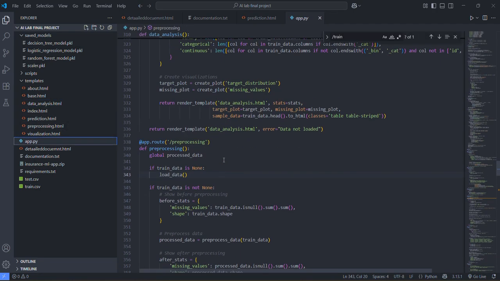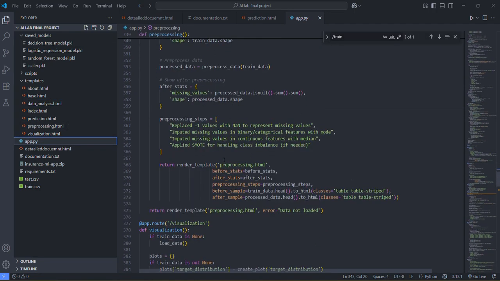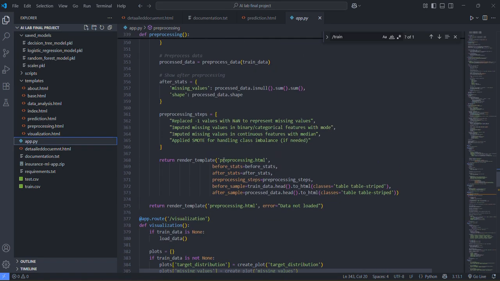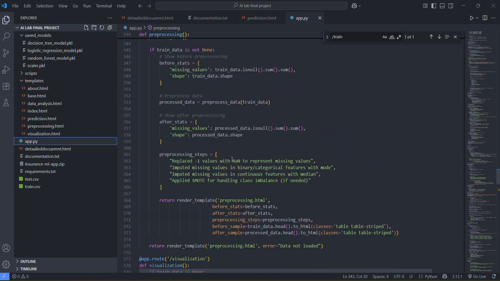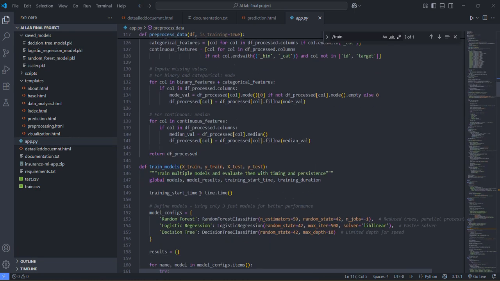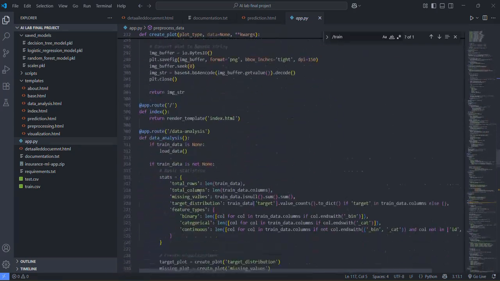If I go back here, we can see that train data is not none, so this is also pre-processing our data. I have shown you the pre-process data function above, which is distributing our features.